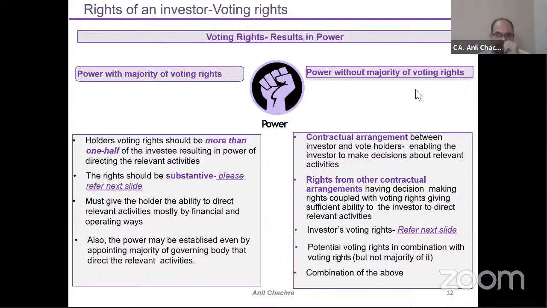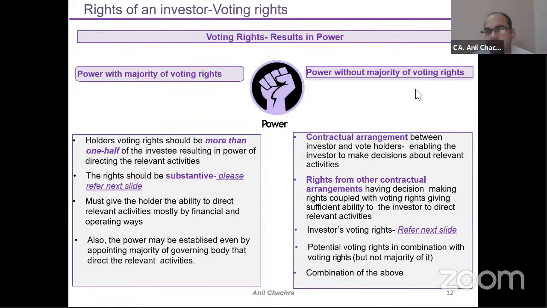Now suppose that apart from these voting rights, from where will you get this power? It could be the contractual arrangements, right? Contractual arrangement means that you have signed a contract with the other investors, wherein it can be shown that okay, the particular person or particular company will be having control or power over the other company. So the rights can come from the contractual arrangements.